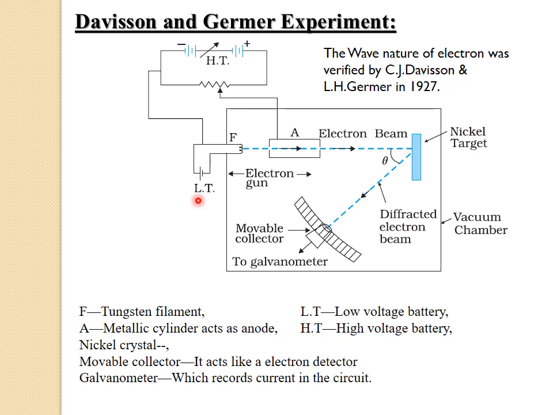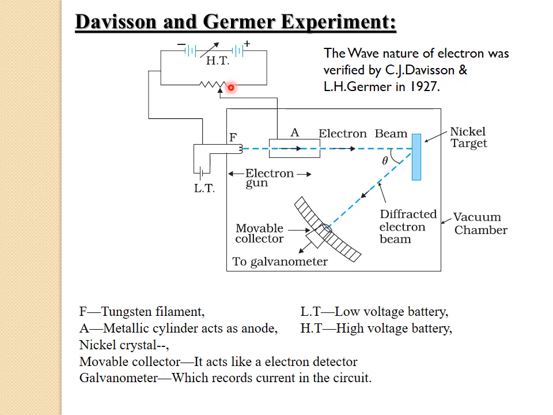Here, LT is the low voltage battery, and it helps to liberate the electrons from the tungsten filament. Then A is a metallic cylinder having a small hole along its axis, and it is kept at positive potential of the battery through the rheostat, so it acts as an anode.